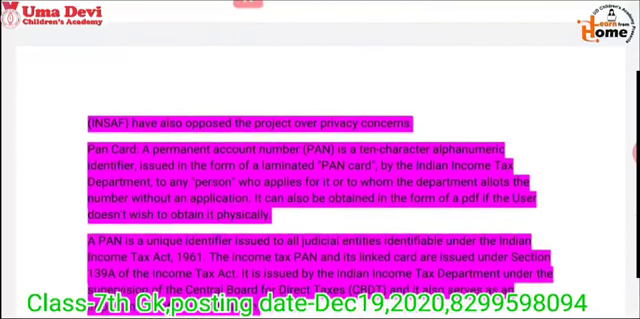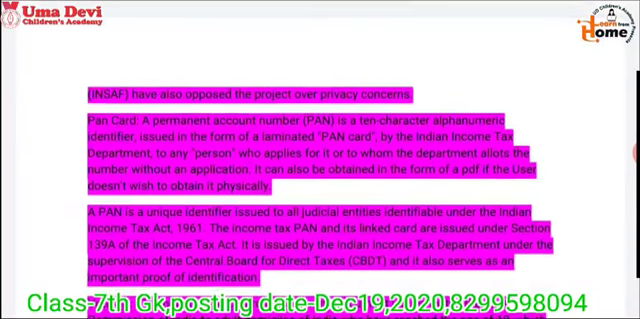And if any user does not want to obtain it physically, he or she can obtain it in the form of a PDF. And a PAN is a unique identifier issued to all judicial entities identifiable under the Indian Income Tax Act 1961. The income tax PAN and its linked card are issued under Section 139A of the Income Tax Act.